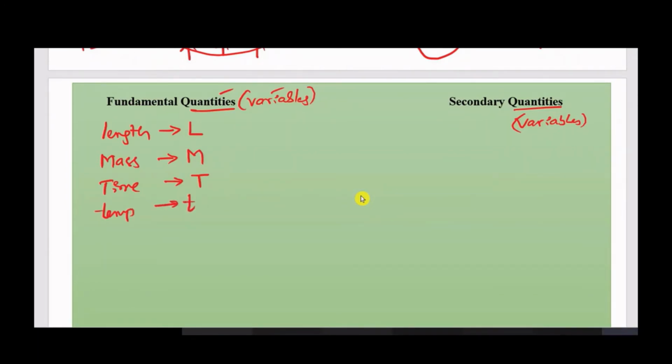Okay, so usually 90% of the time we will use these three only: length, mass and time. These are called fundamental quantities, fundamental variables or repeating variables. These variables will be repeated again and again in the same equation, same formula.